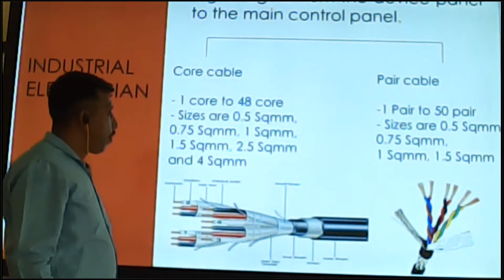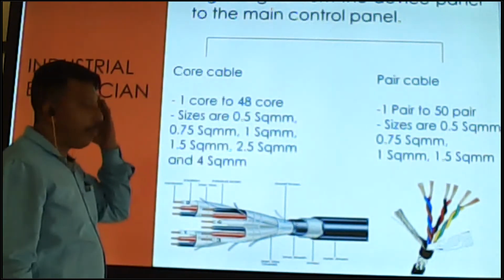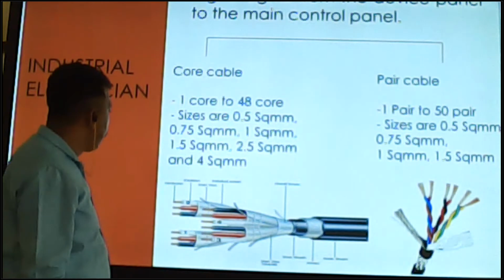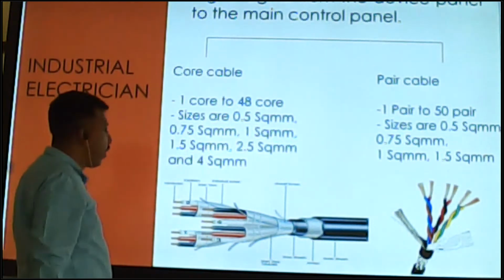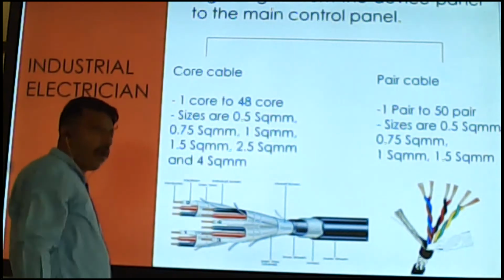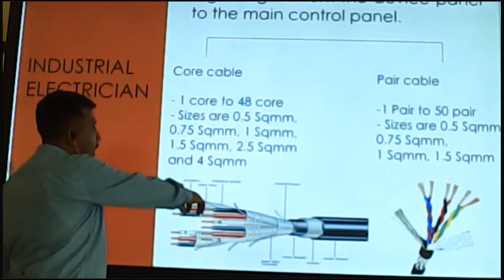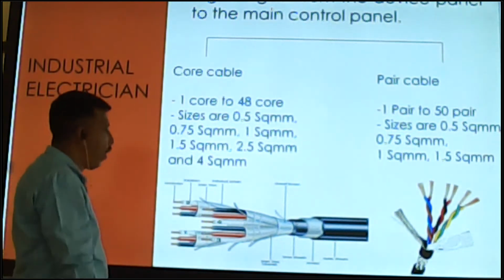So the control cable inside has so many parts. One by one: inner conductor, insulation, and earthing wire, which is used for earth purposes.